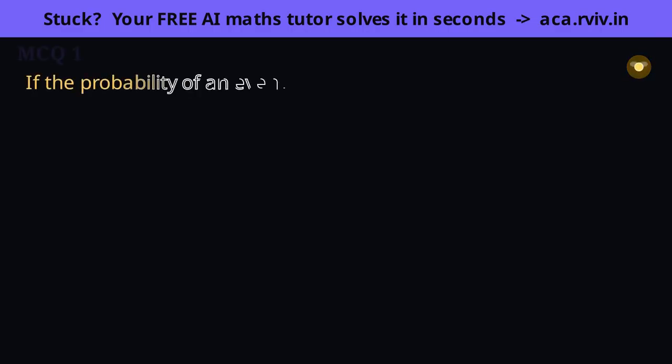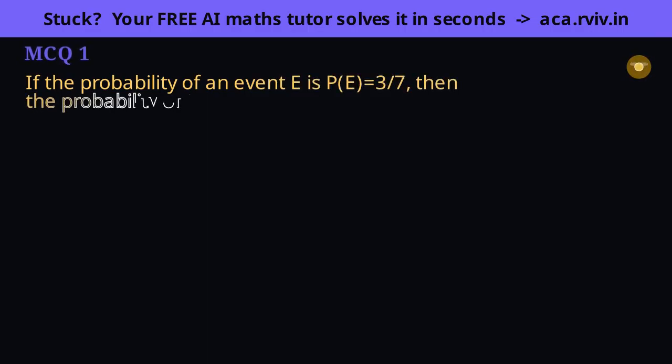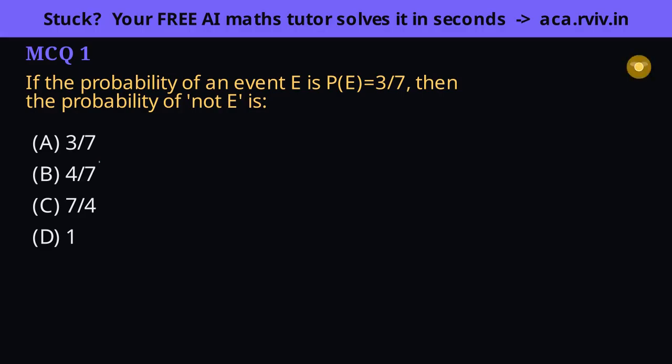Reach for the complement rule, where the chance of not E is 1 minus the chance of E, because an event and its opposite must add to 1. Consider the 4 options. 1 minus 3/7 is 4/7, so P of not E is 4 over 7. Watch the traps. 3/7 just repeats P of E, forgetting to subtract. 7/4 flips the fraction and is above 1, which no probability can ever be, and 1 would only hold if E were impossible. 4/7 is the only sound answer.